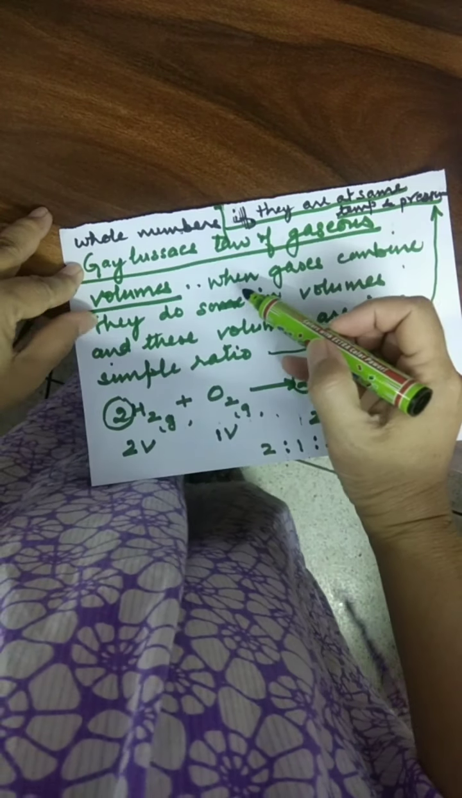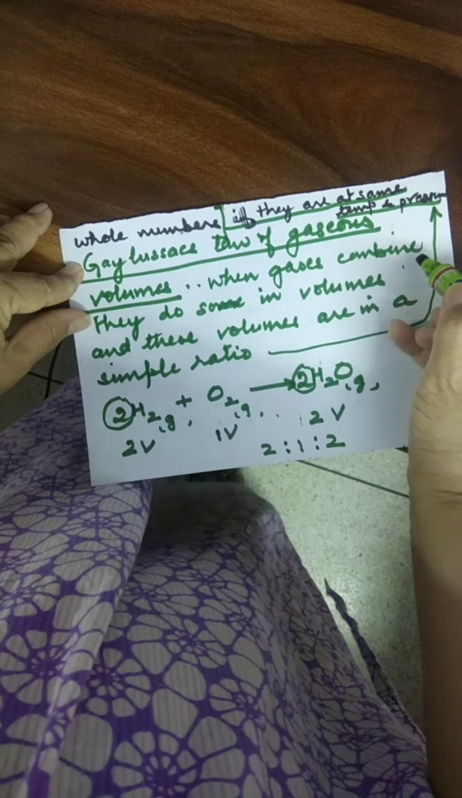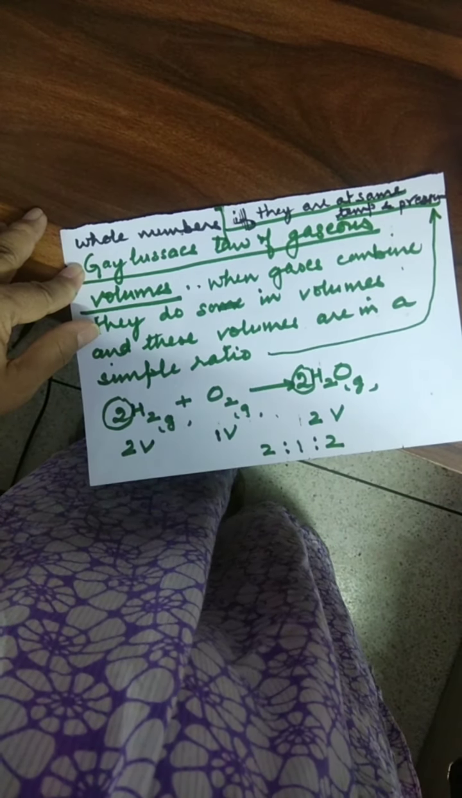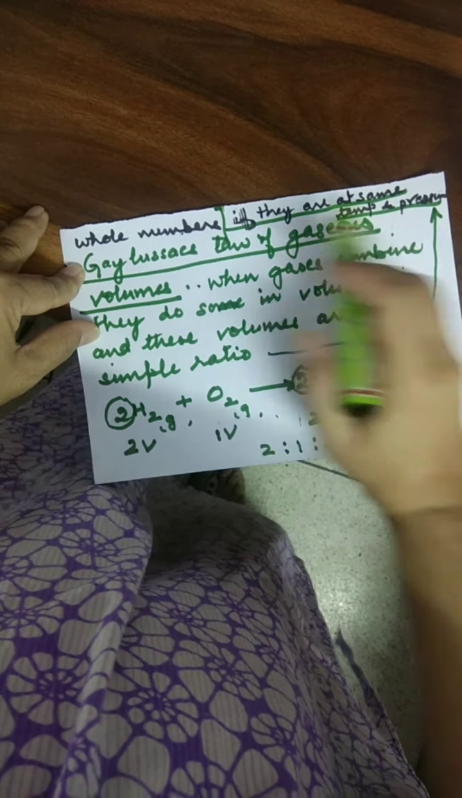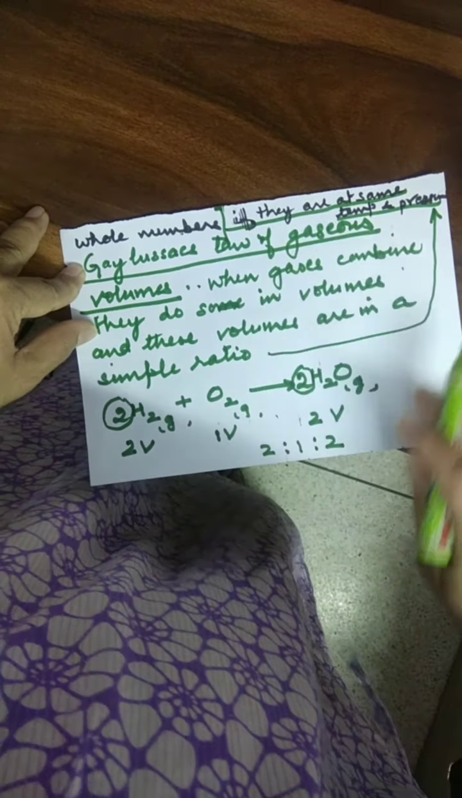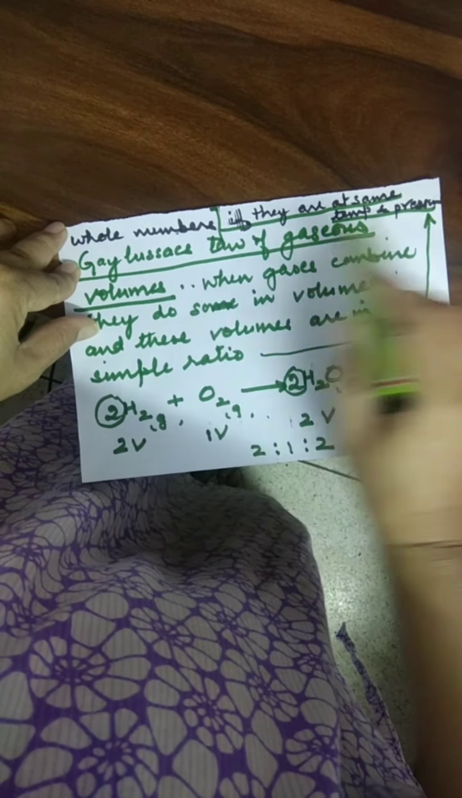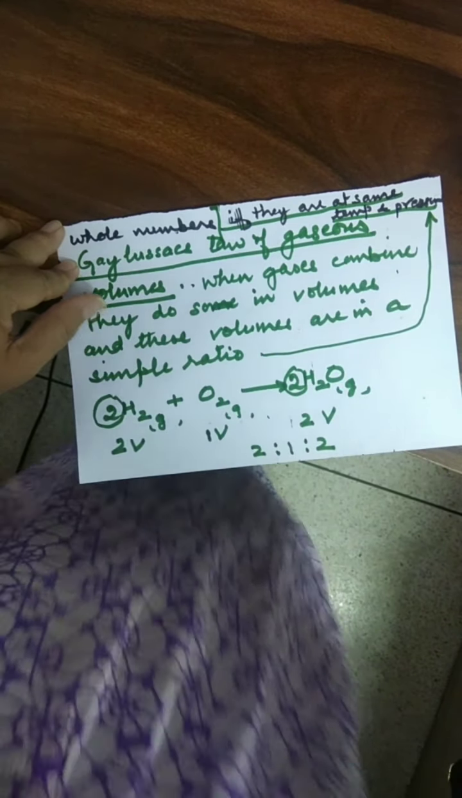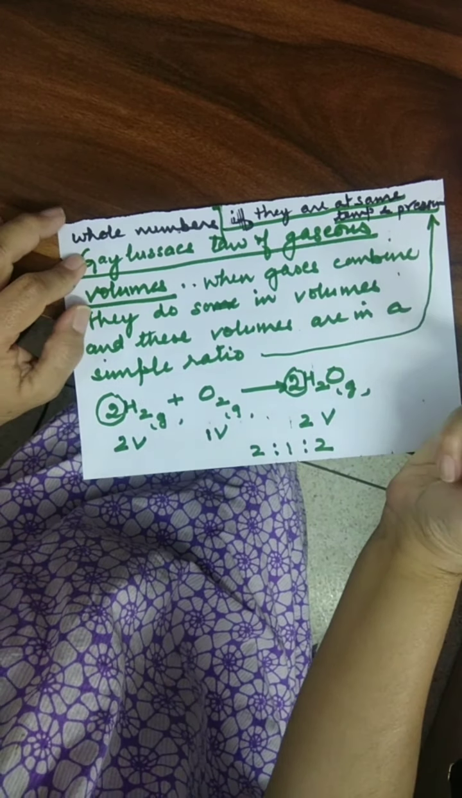It says that when gases combine, or let us say they are formed, they do so in volumes, and these volumes are in a simple ratio with each other. Very important if they are at the same temperature and pressure. A very important point, which I have written in black and underlined in green. This is different from the other. You have to see that the gases are at same temperature and pressure.